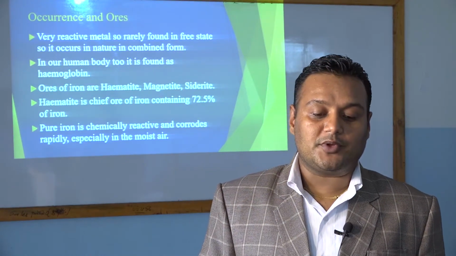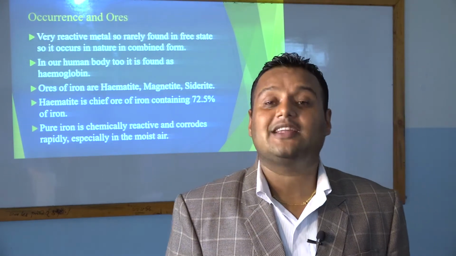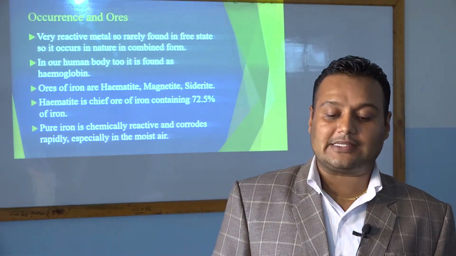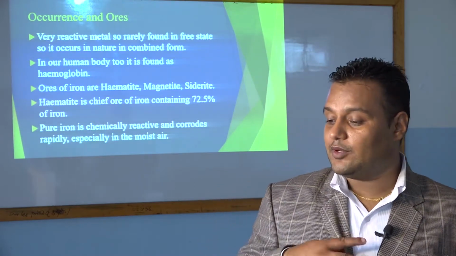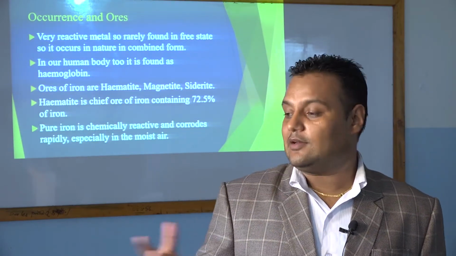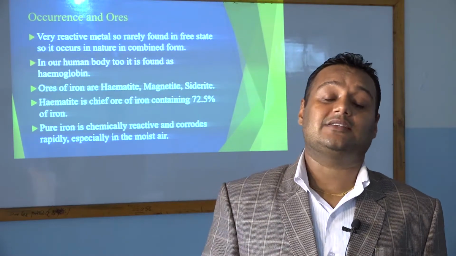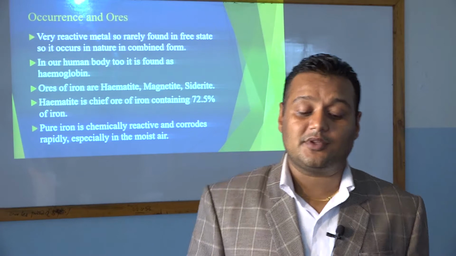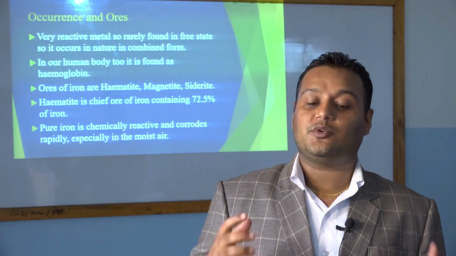Okay, so pure iron, we have read in the first point, is a very reactive metal. So pure iron is chemically reactive and corrodes rapidly, especially in moisture. So if we put pure iron in the air or at room temperature, and if the temperature decreases or increases, if the humidity increases, if there is moisture, what will happen? It will corrode, because pure iron is very reactive.